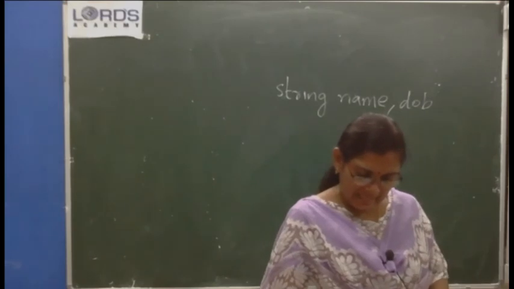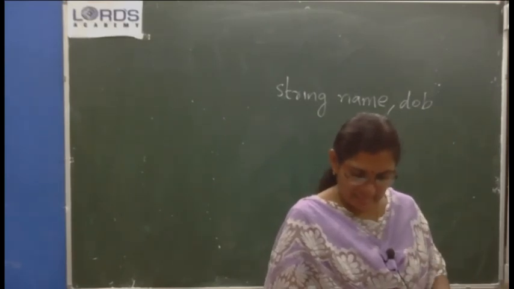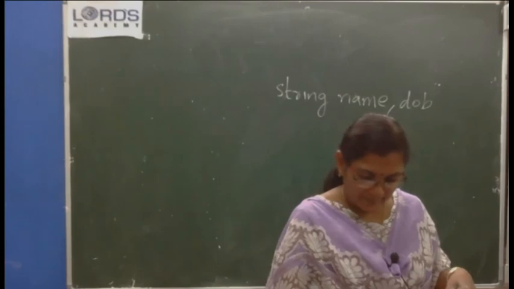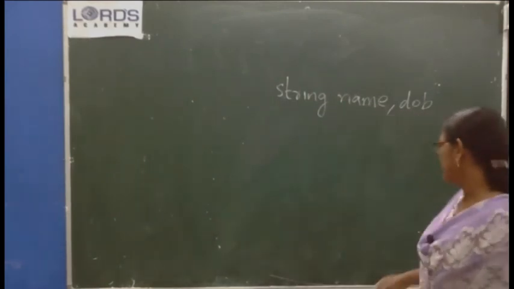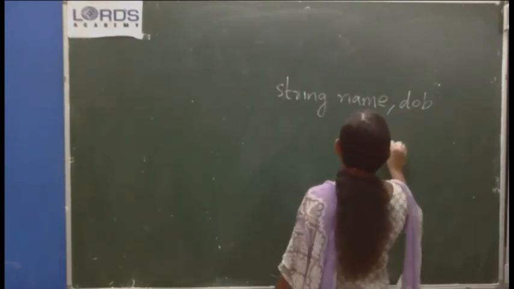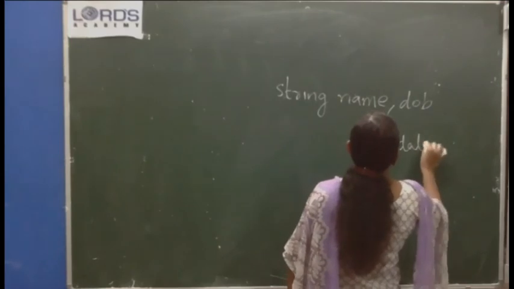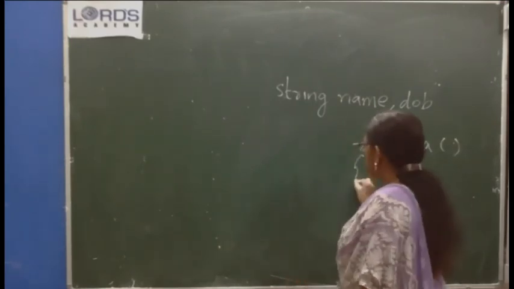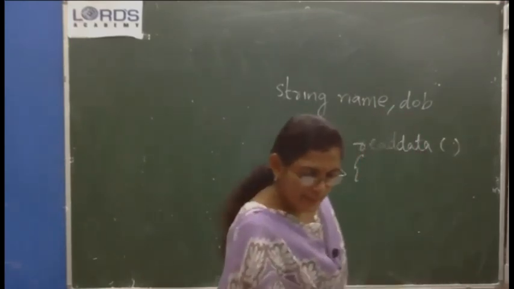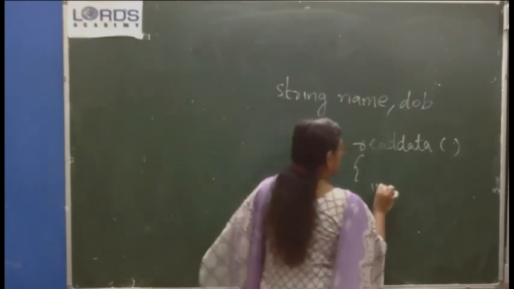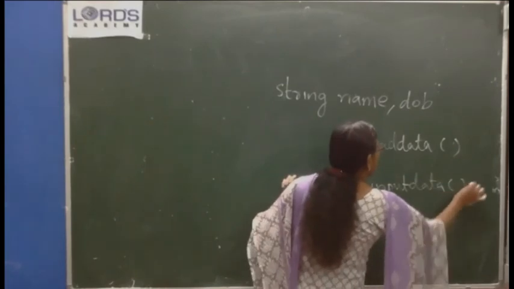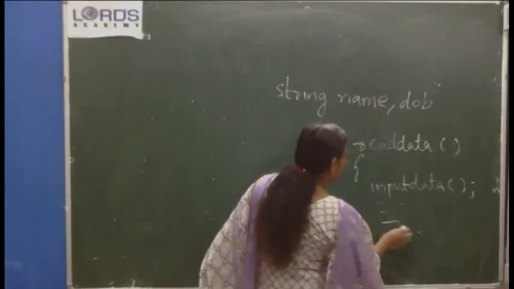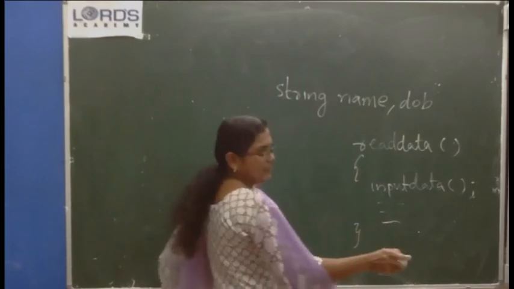In the child class, the marks class, in the read data method, call the input data method. Inside the read data method, as the first statement, just invoke the input data method of the parent class. When the input data method is called, all the commands of the input data method will be executed.